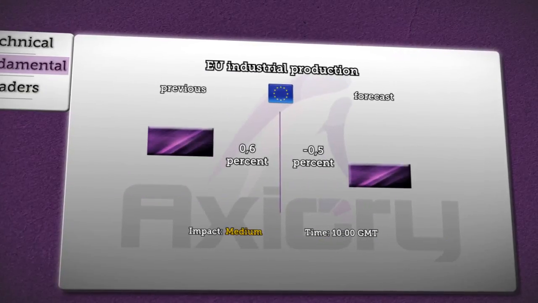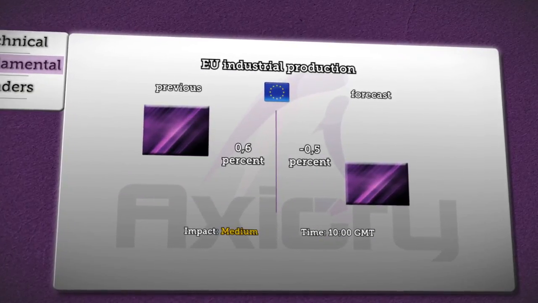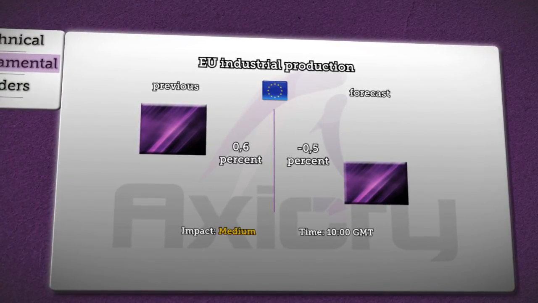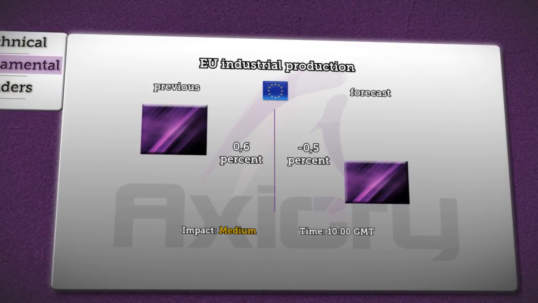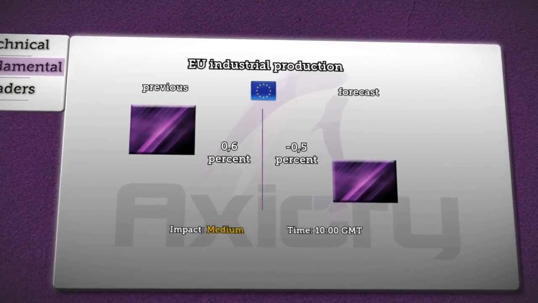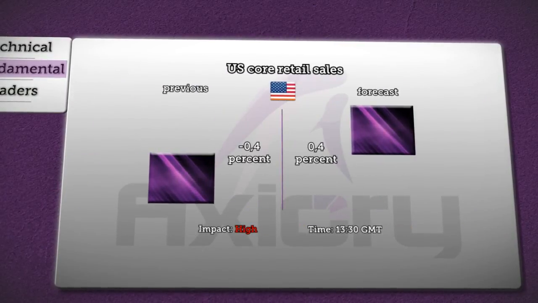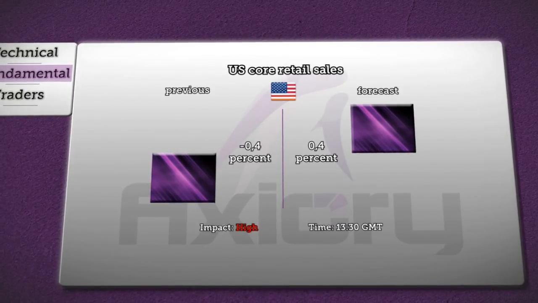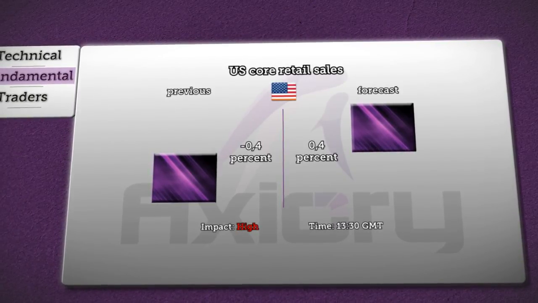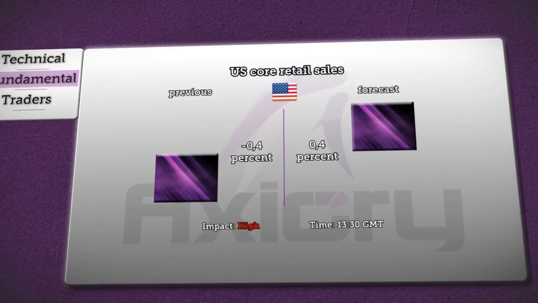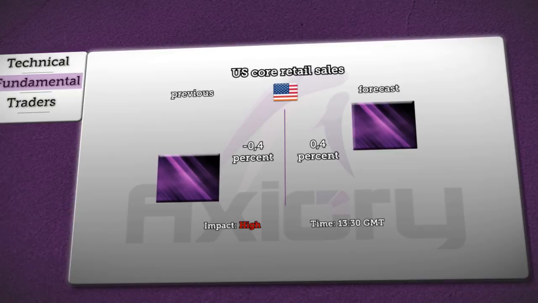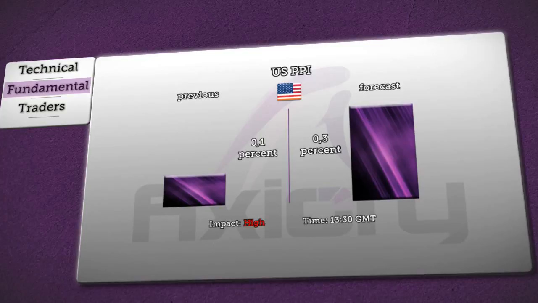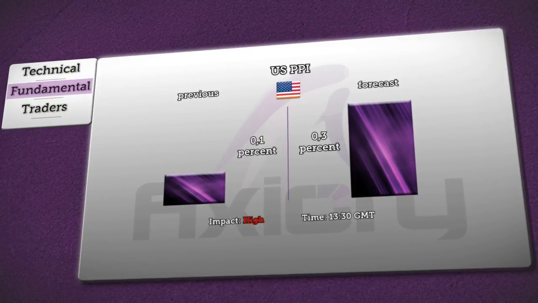Eurostat is going to release numbers about industrial production in the Eurozone, also at 10 a.m. GMT, but with a medium impact on the euro. Analysts are awaiting deterioration from a previous rise of 0.6% to minus 0.5% today. At 1:30 p.m. GMT, we can expect two US news will be released with high impact on the dollar. First concerns about core retail sales, where analysts expect improvement from a previous fall by 0.4% to today's rise of 0.4%. And second news will concern PPI, which rose in last month by 0.1% and now is expected to rise to 0.3%.